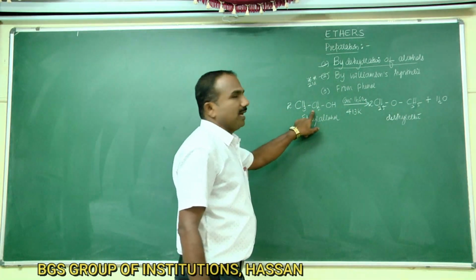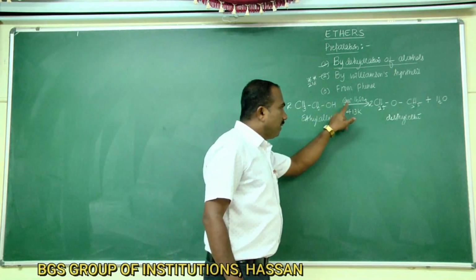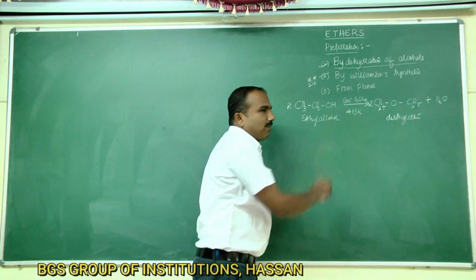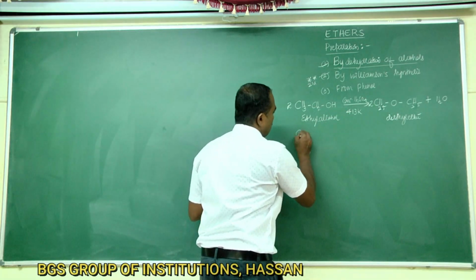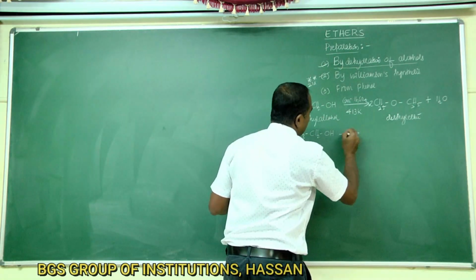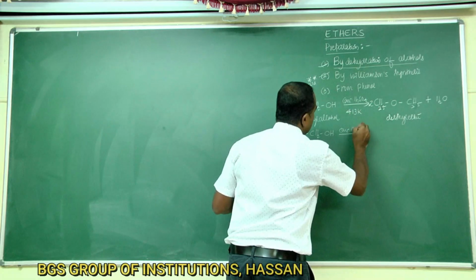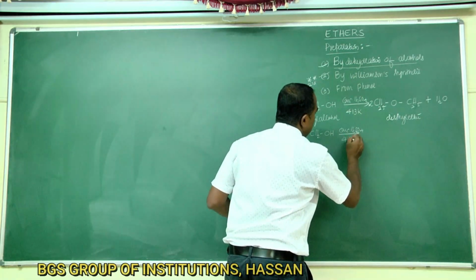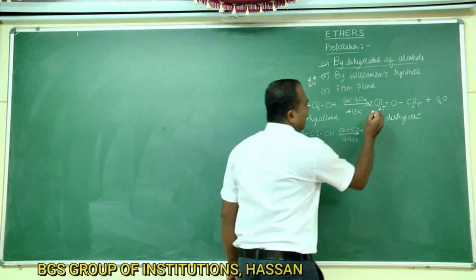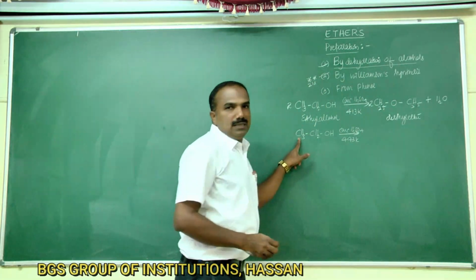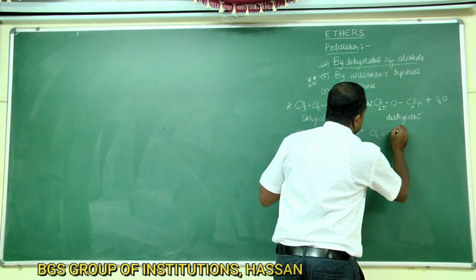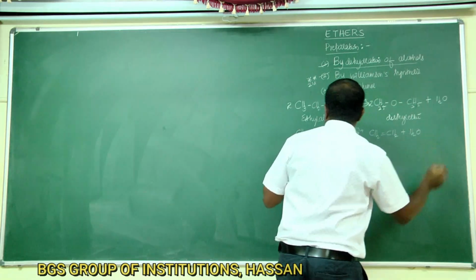But if you heat this same ethyl alcohol, CH3CH2OH, with concentrated sulfuric acid at a different temperature, that is 443 Kelvin, at 443 Kelvin it gives ethene, CH2=CH2 plus H2O.